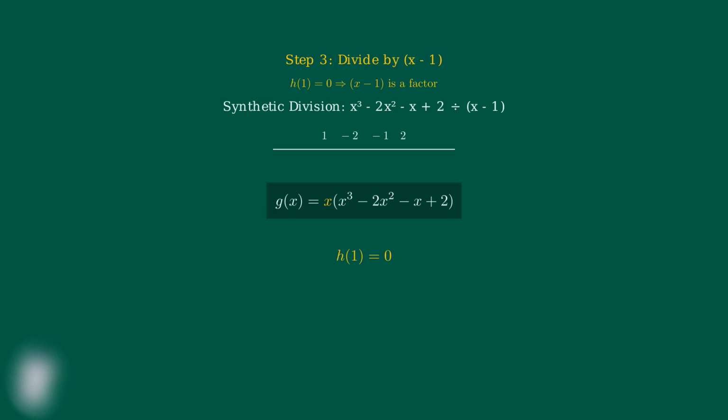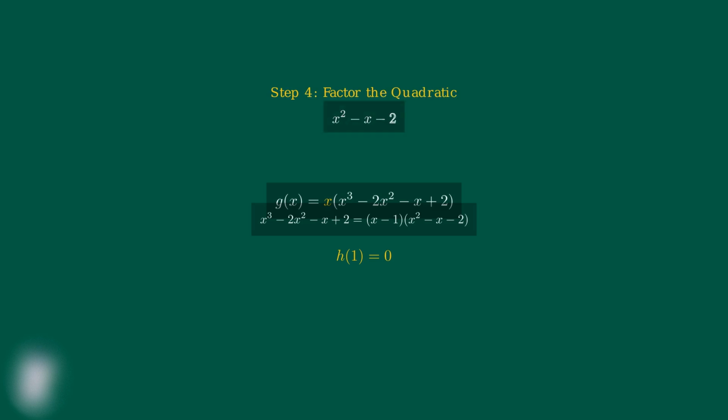We write down the coefficients, 1, -2, -1, and 2. Using synthetic division with 1, we bring down the 1, multiply by 1 to get 1, add to get -1, multiply by 1 to get -1, add to get -2, multiply by 1 to get -2, and add to get 0. The quotient coefficients are 1, -1, -2. This gives us x cubed minus 2x squared minus x plus 2 equals x minus 1 times x squared minus x minus 2. Now we need to factor x squared minus x minus 2. We're looking for two numbers that multiply to -2 and add to -1. Those numbers are -2 and +1.